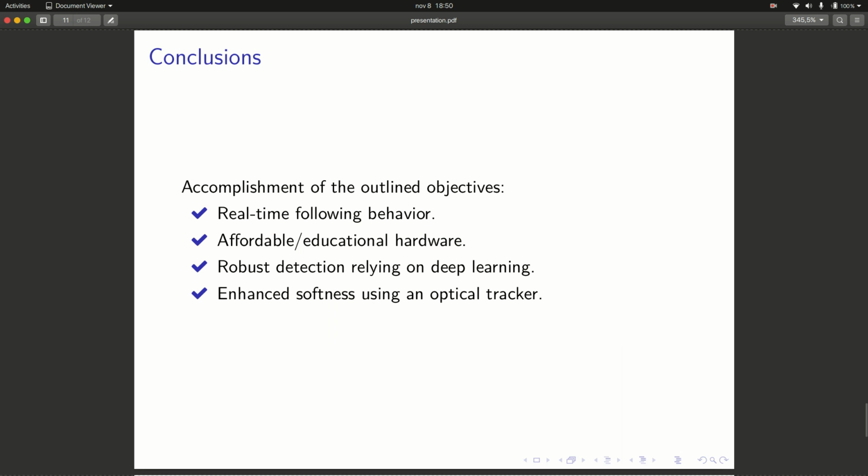So the conclusion of this work is the accomplishment of the outlined objectives. A real-time following behavior has been achieved, as shown in the video, using affordable hardware, which is practically educational platforms, and a robust detection has been achieved using deep learning techniques, and additionally the smoothness has been enhanced using an optical tracker.